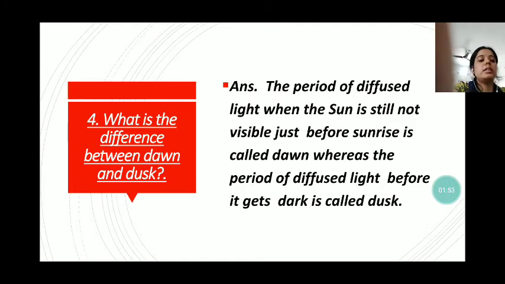So we can see that Japan is called the land of the rising sun and Norway is called the land of the midnight sun because of this dawn and dusk.